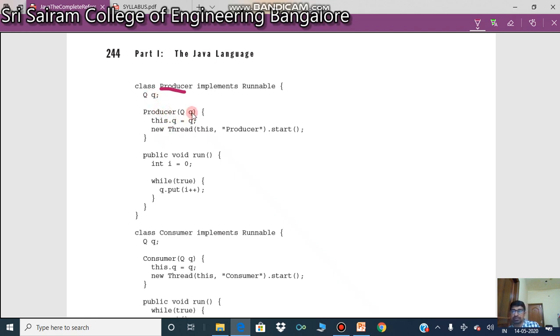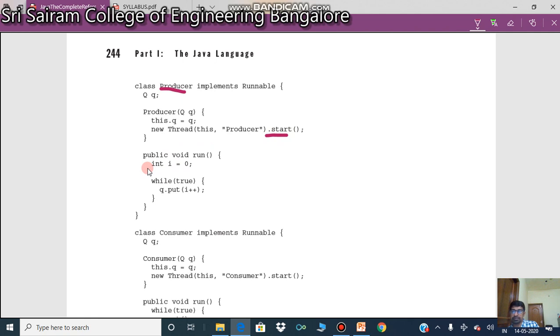So we have two Qs, so don't get confused. The parameter q is your Q, and this.q is nothing but your class object. This is the place where we create the thread object, the current object, with the thread name, and then start. Normally start is going to call the run method. So please remember, nowhere will you find us calling the run method directly. When you see the start method in your program, it internally calls the run method. Let us see what run does.